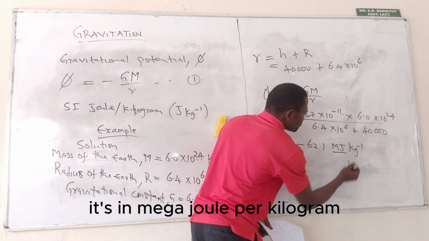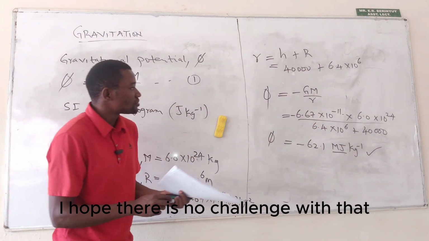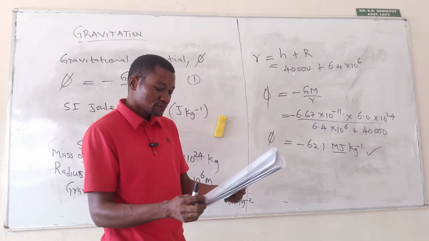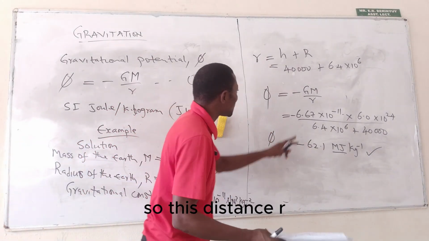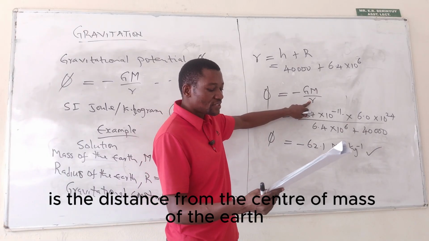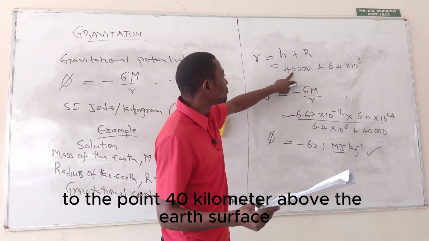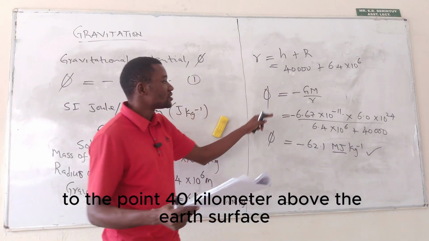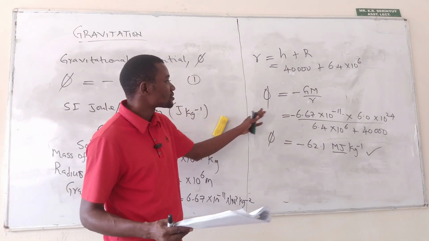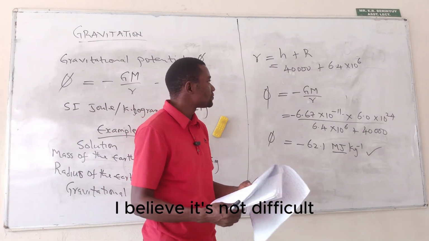It's in megajoule per kilogram. I hope there is no challenge with that. So this distance r is the distance from the center of mass of the Earth to the point 40 kilometers above the Earth's surface. So this is how we go about problems or calculations of this nature. I believe it's not difficult.